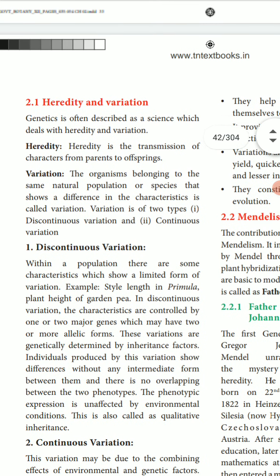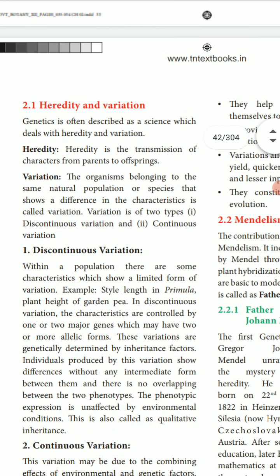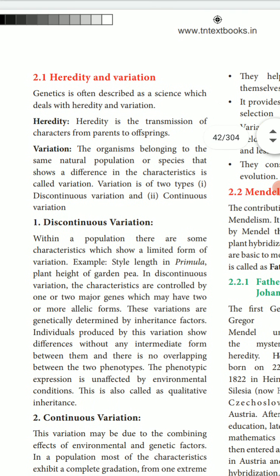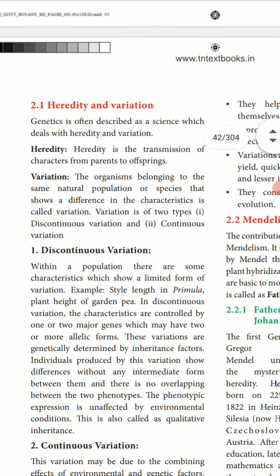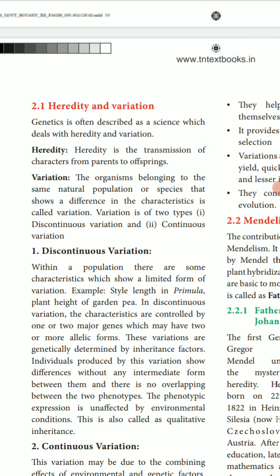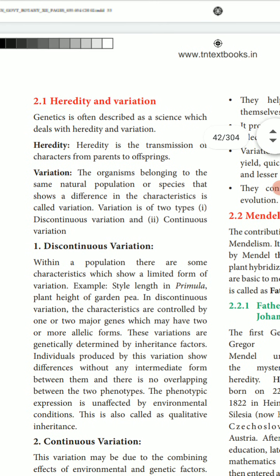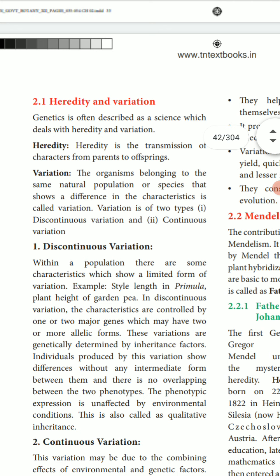What is molecular genetics? It is a branch of genetics which deals with the structure and functions of the gene at the molecular level. What is genotype and phenotype? Genotype is the genetic constitution of an individual.